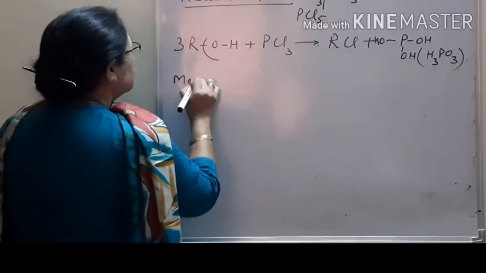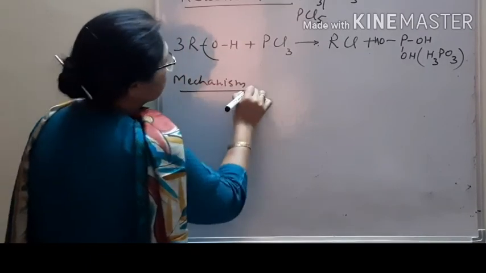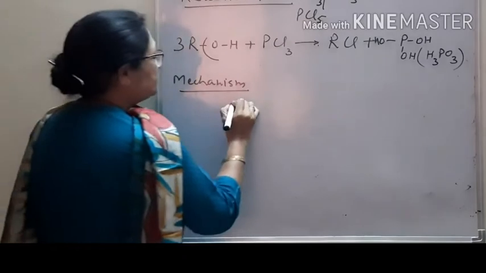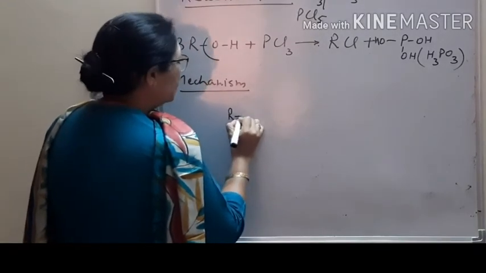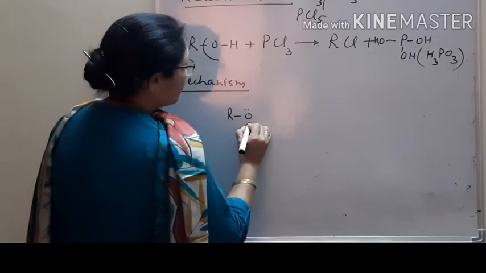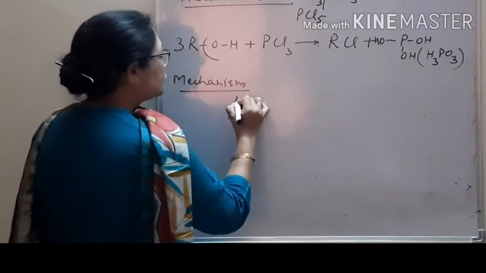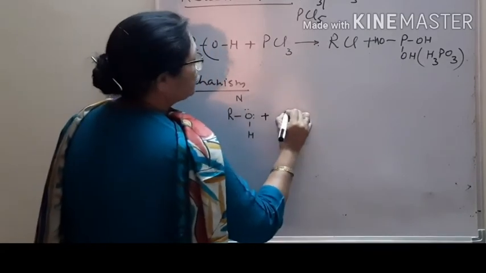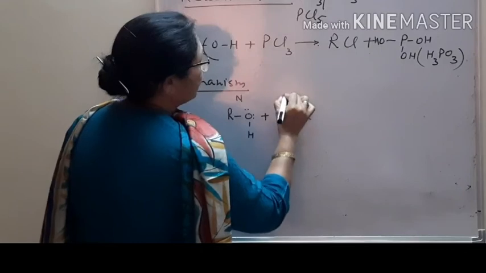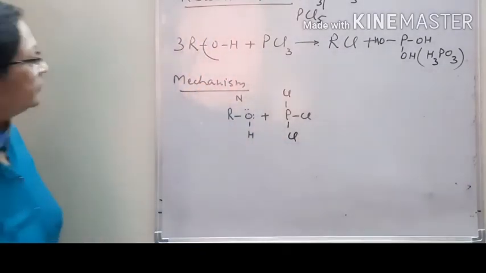Now we discuss the mechanism of how this reaction takes place. You check it. पहले क्या है? ROH, ठीक है, having lone pair. So it acts as nucleophile. And phosphorus has 3 chloride groups, right?